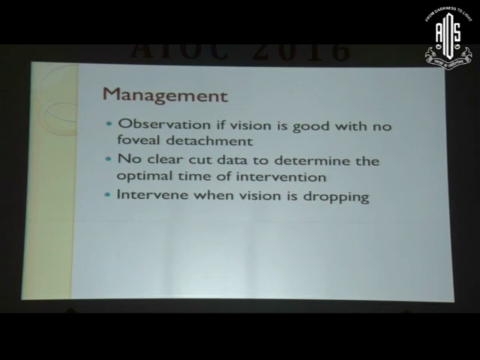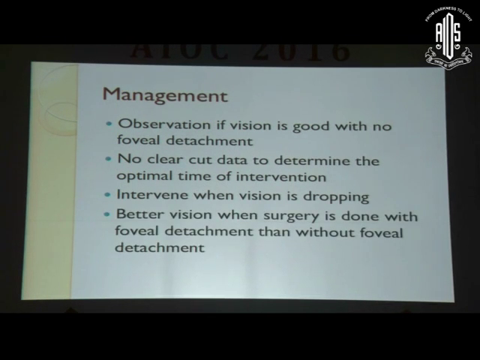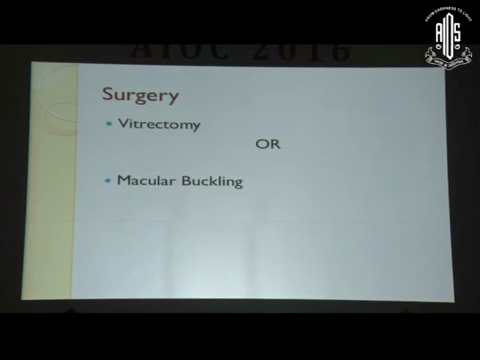When the vision is dropping and when there is an obvious foveal detachment or a macular hole, surgery is definitely warranted, and various studies at various stages have reported that visual recovery is better in patients who have foveal detachment rather than in patients who have no foveal detachment. Surgery could be vitrectomy or macular buckling.